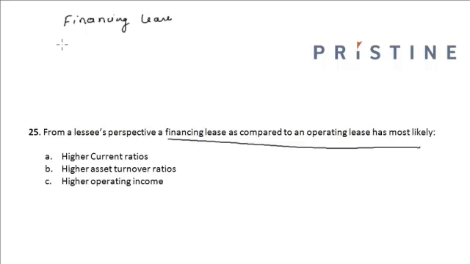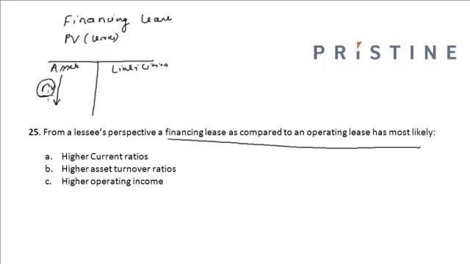the present value of the lease is added on both the asset side as well as on the liabilities side. The asset side decreases through depreciation. The present value of the lease decreases through depreciation, whereas on the liability side, interest is paid on the carrying value of the lease, plus the principal amount is also repaid.